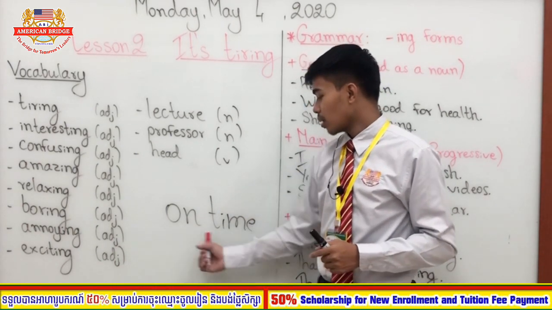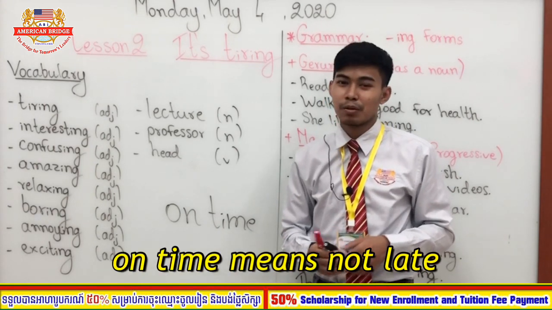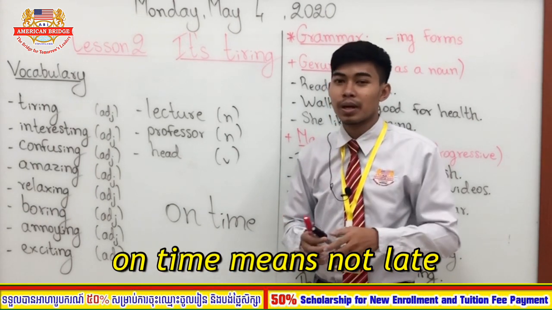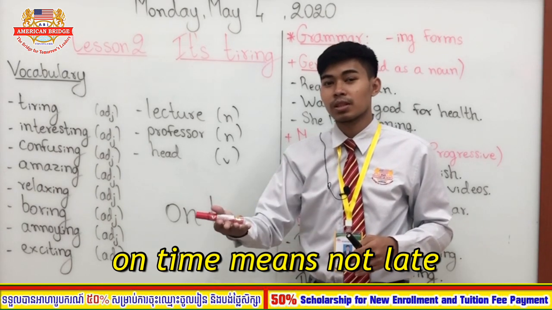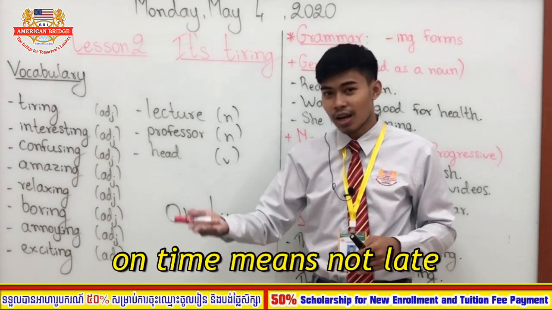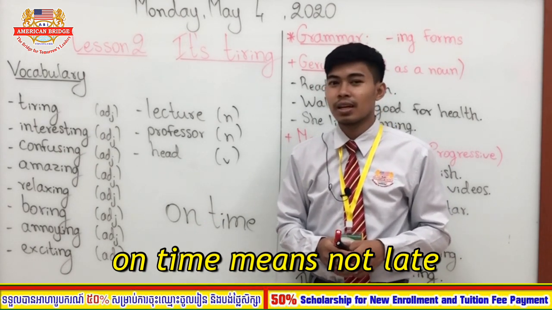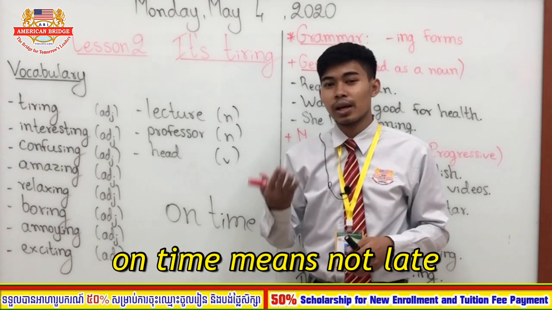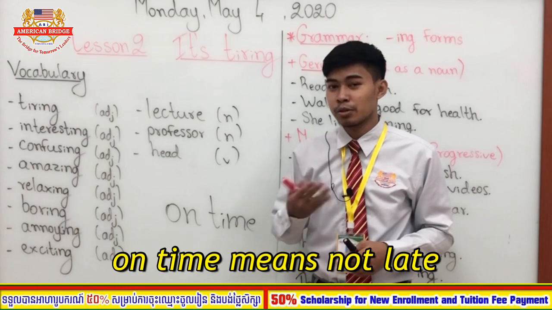And the last one, on time. When you are on time, it means you are not late, right? So for example, when your teacher gives you homework, you have to submit. Submit means you give the homework to your teacher. Give your answers to your teacher on time. On time means it's not late, right? So for example, your teacher tells you that you have to be in class on time. It means that you should not be late.